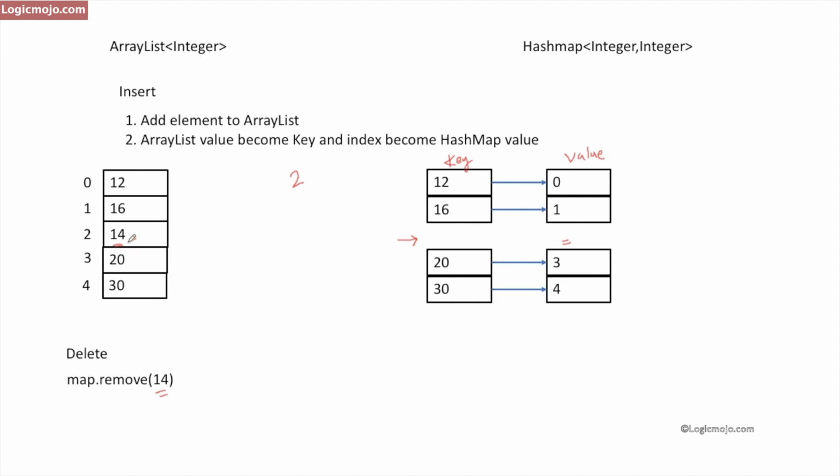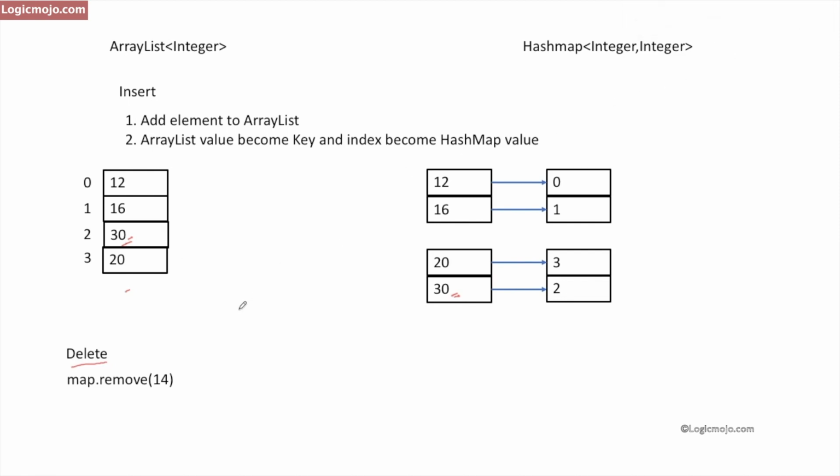So what do we do? We swap this element, which is 14, with the last element, which is 30. So we swap 14 and 30. This will become 30 and this will become 14. Now it is at the last index of the array list, so we can easily remove it. Just a remove operation. And now as 30 is moved, its index is now 2. So we go to its key, which is 30 here, and update its index value to 2. These are all the operations we perform in delete, and all of them happen in O of one time.